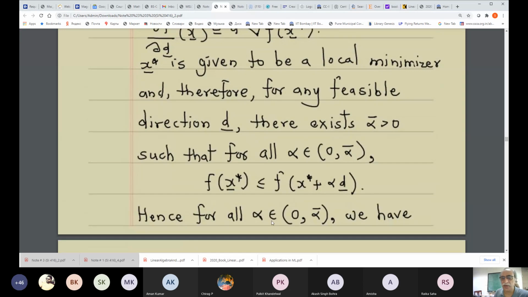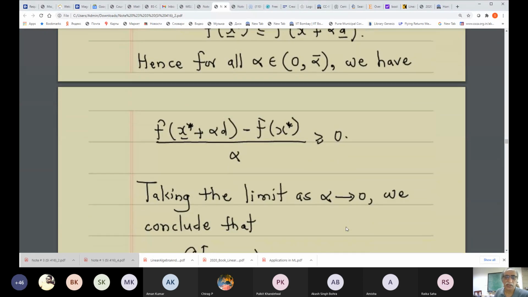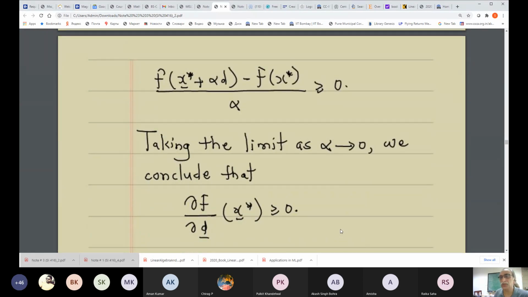Hence for all alpha in the interval 0 to alpha bar, we have the difference divided by alpha greater than or equal to 0. Now taking the limit as alpha goes to 0, we conclude that this is greater than or equal to 0. And that does it.